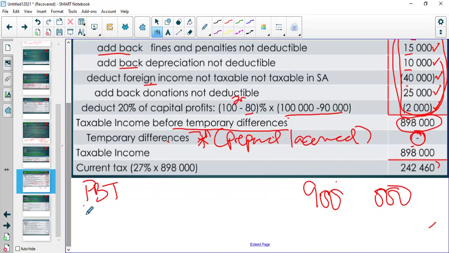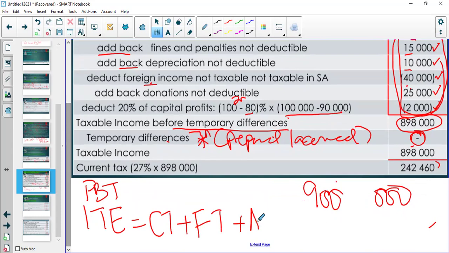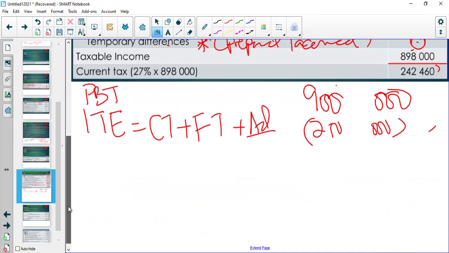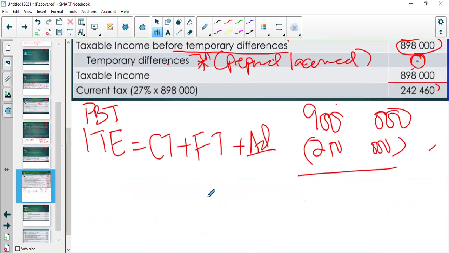And then the income tax expense, which is your current tax plus your foreign tax plus adjustments. Here we don't have adjustments, so that's 250,000. At that level, we have to calculate that income tax expense. It's not going to be given to us. So our profit for the year will be whatever it is.